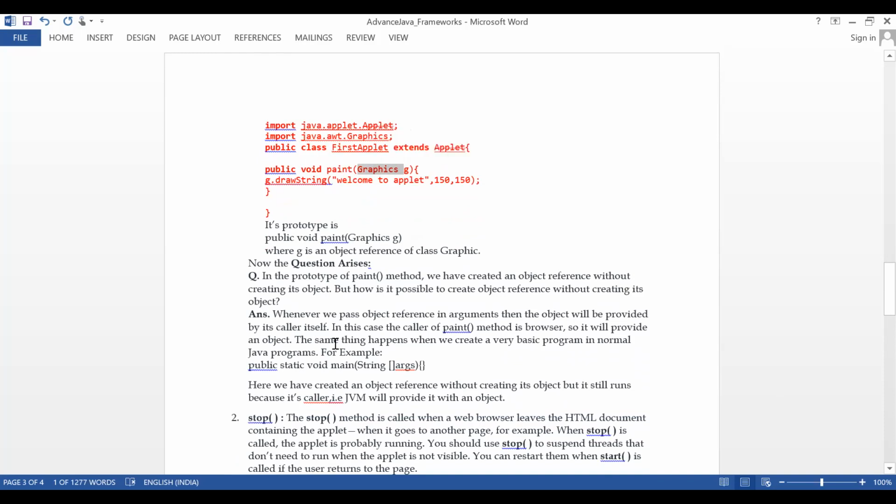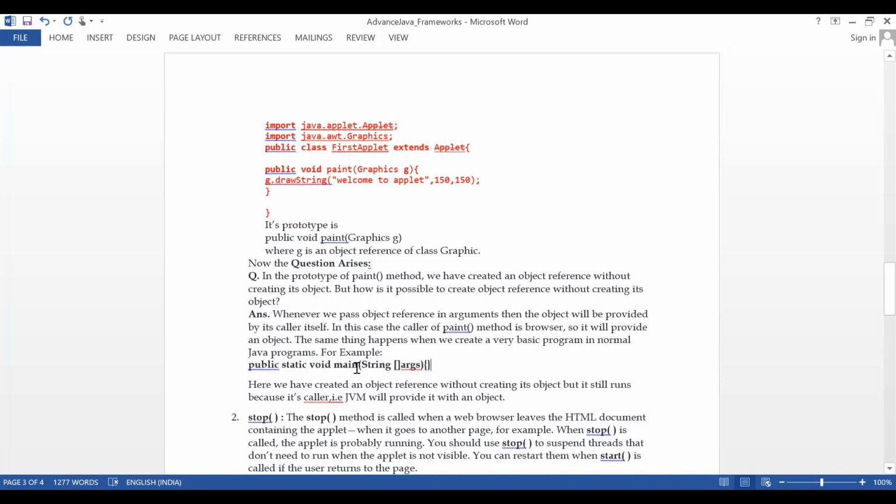But here, without being called by a main method or something else, the program is able to execute. See this. The same thing happens when we create a very basic program in normal Java, for example public static void main String args. That time also